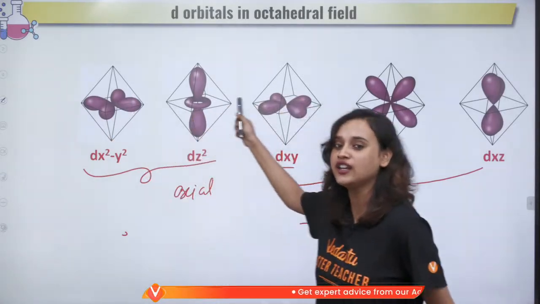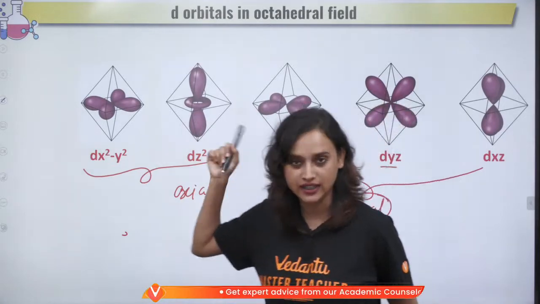Alright. So, these are your d orbitals in an octahedral field.